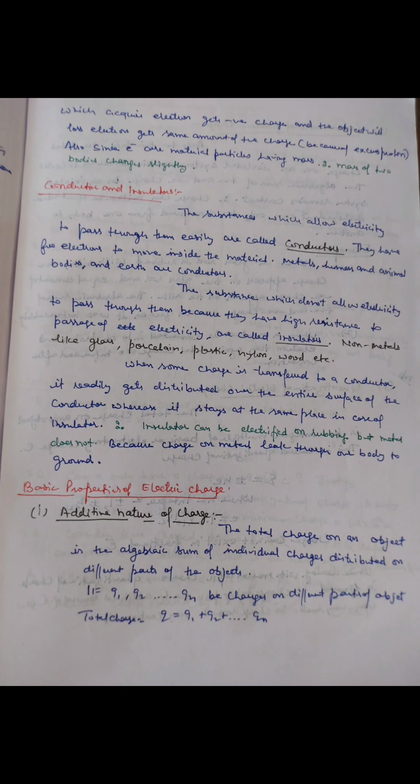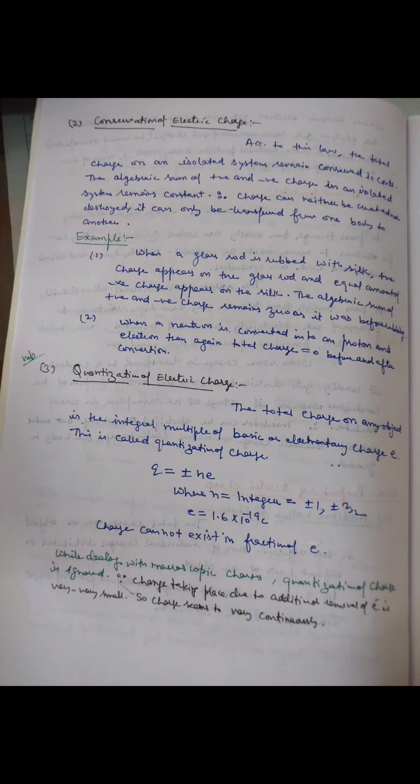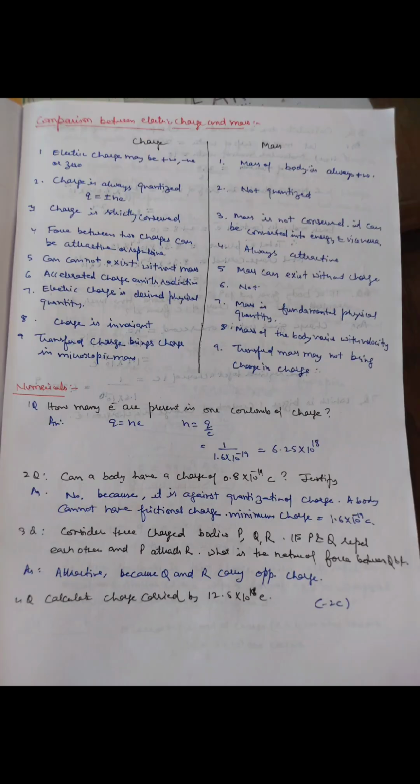Electric charge has additive nature, that is, the total charge of any object is the algebraic sum of individual charges on different parts of the object. The total charge of an isolated system always remains conserved. The total charge on any object is an integral multiple of the basic elementary charge. This is called quantization of charge. Q is equal to plus minus Ne. Then there is a comparison between electric charge and mass. There are some numericals based on the quantization of charge.